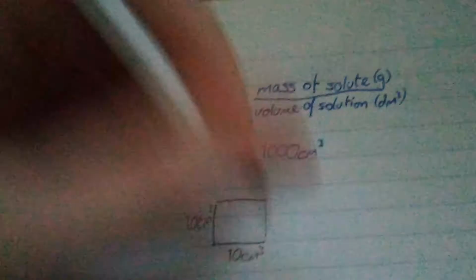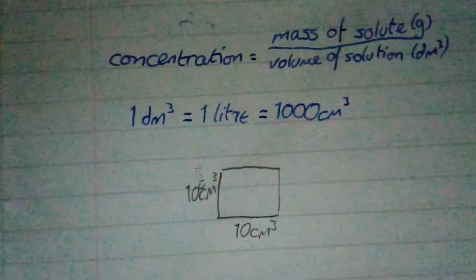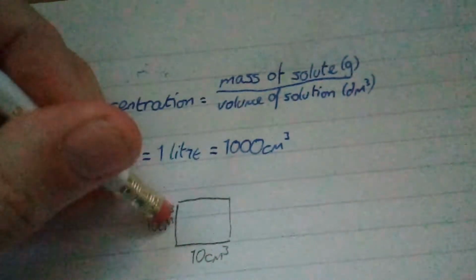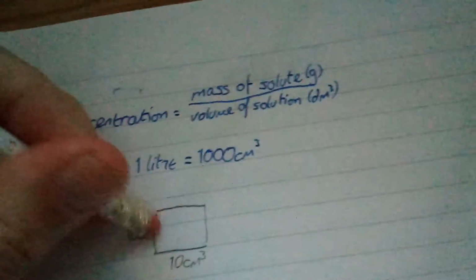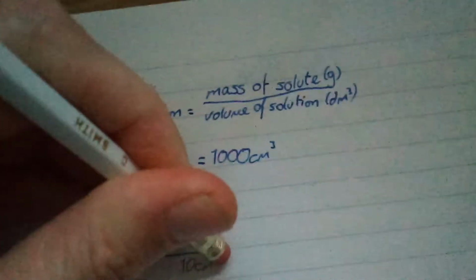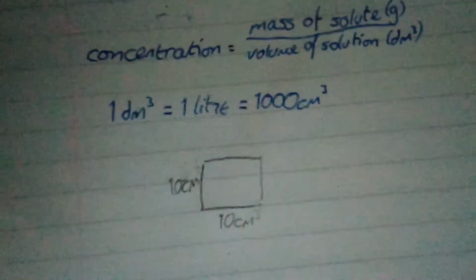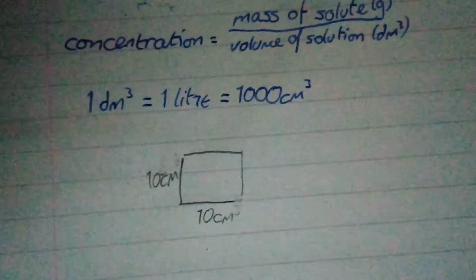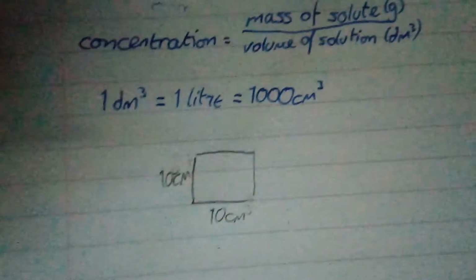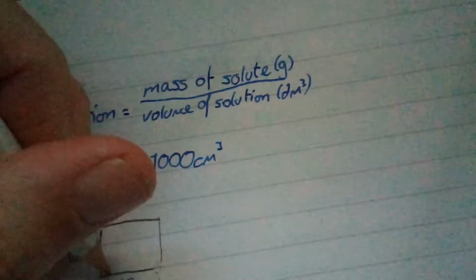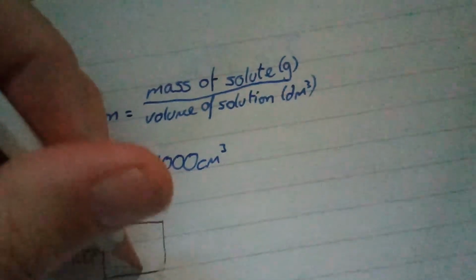Okay, so that would give us an area. So 10 centimetres by 10 centimetres would be 10 centimetres squared, which would actually be 100 centimetres squared because it's 10 by 10. If you split it up, you'd have 100 little centimetres in there.